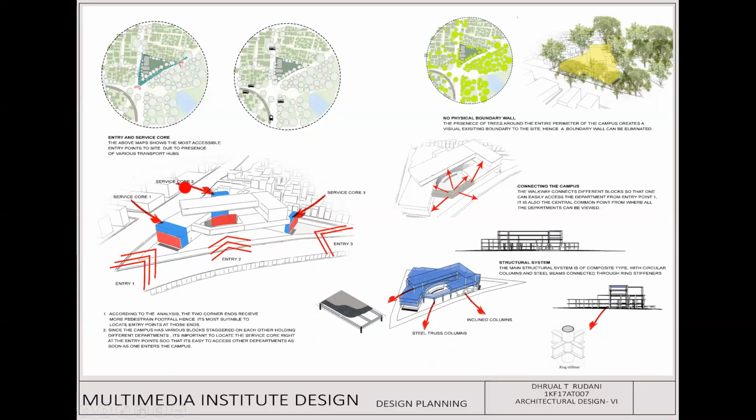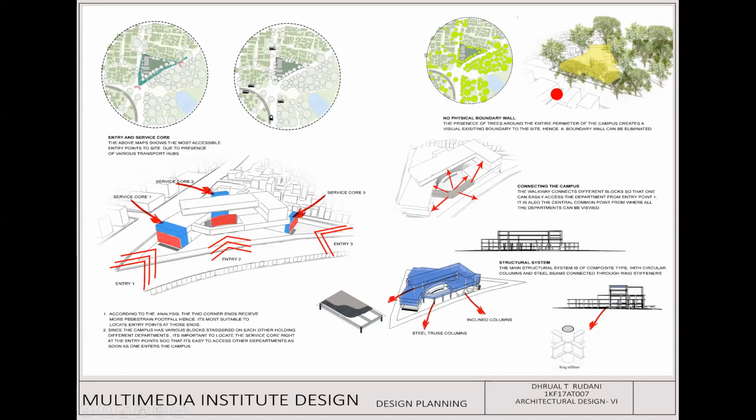That's why the service cores are provided right next to the respective entry points. As we see, at all three entry points there are service cores right next to them, so that as one approaches the entry point, they can directly move on to their destination points.